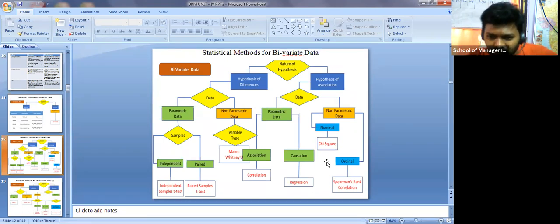Okay, so that is the regression we apply. So your hypothesis is causation. You want to find the causation between the variables, then you apply regression.